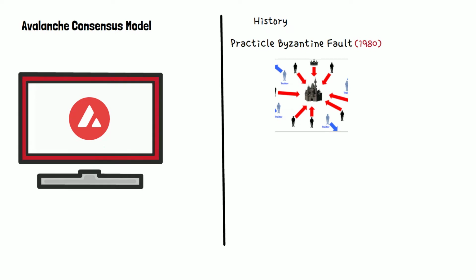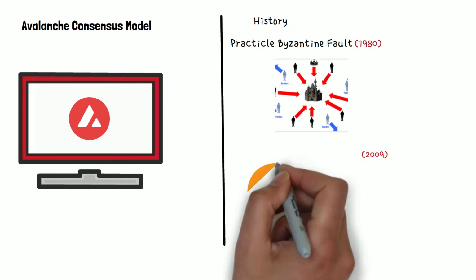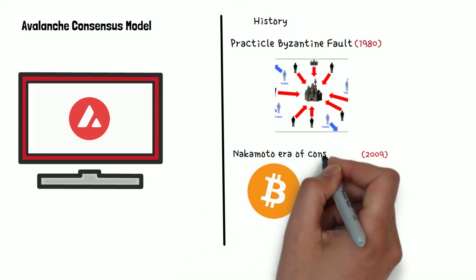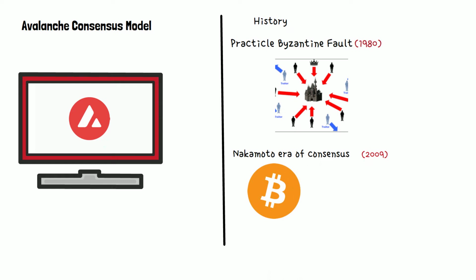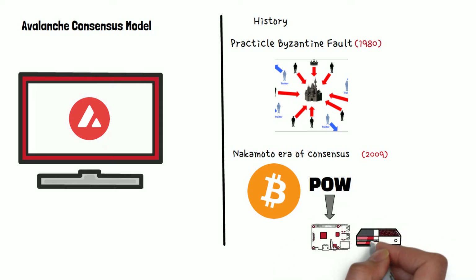Next up, around 2009, we had the start of Bitcoin, which introduced the Nakamoto consensus. Nakamoto created and shared the proof of work mechanism. Although proof of work demands very serious hardware and equipment to mine the crypto, it is in many ways better than the old Byzantine model.